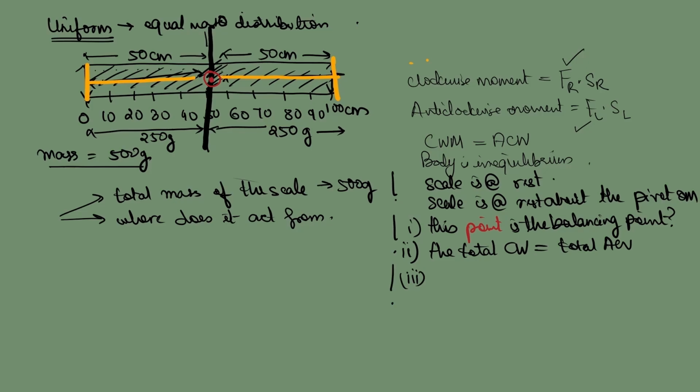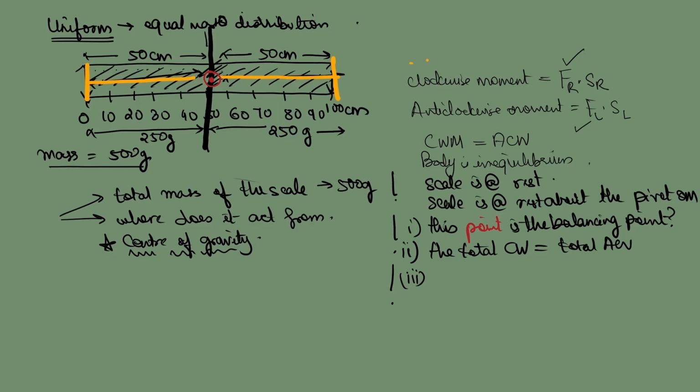Now, if I have such a large scale, 1 meter long scale, I want to condense it to a point. So we take into consideration the concept of center of gravity. What is the center of gravity? Center of gravity is such a point in a body. It can be a regular object, it can be an irregular object, it can be a uniform object, it can be a non-uniform object.